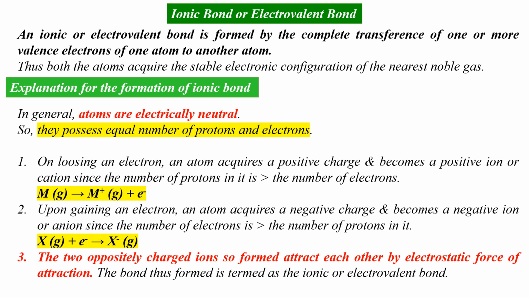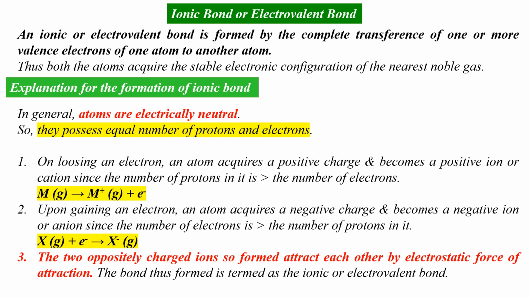Here, M stands for metals. Usually, electropositive metals belonging to s-block elements, which have a strong tendency to lose their electron, form cations. When an atom gains an electron, it acquires a negative charge, and it becomes a negative ion, or in other words, an anion, since now the number of electrons in it is greater than the number of protons present in it.